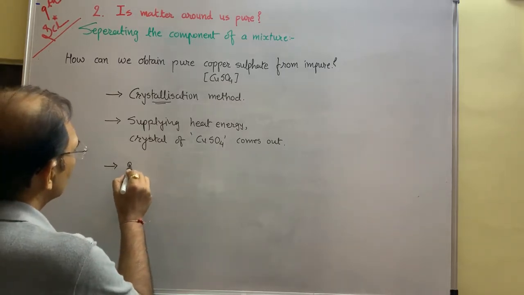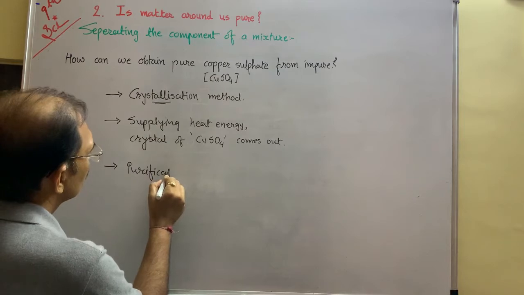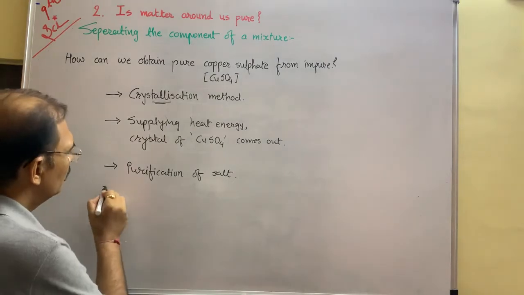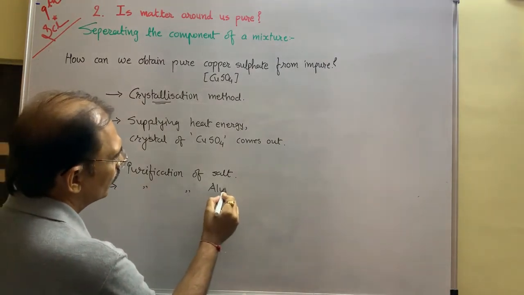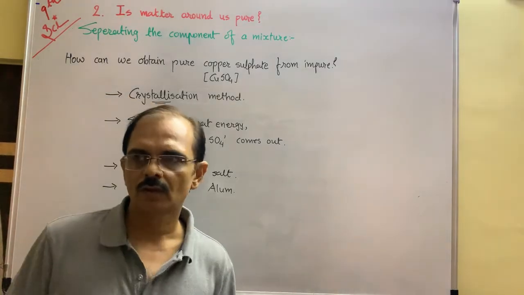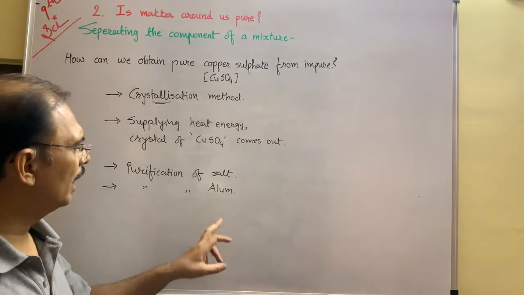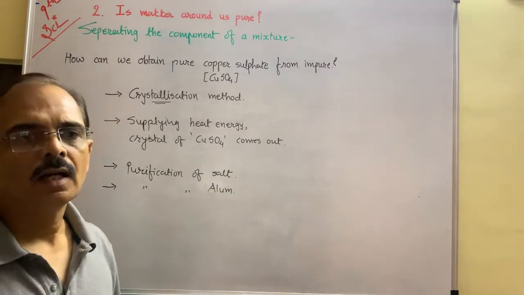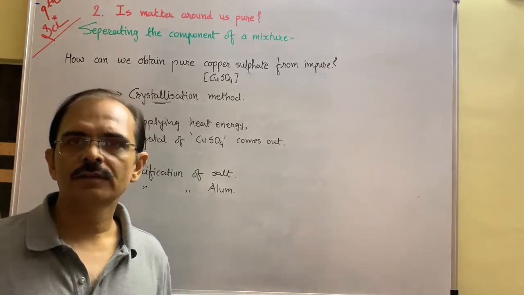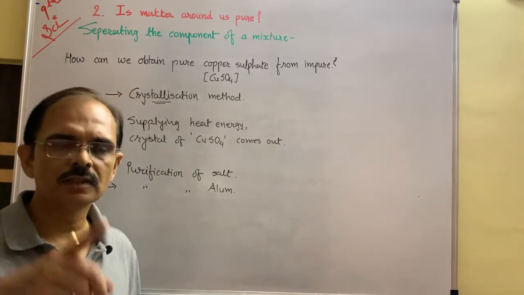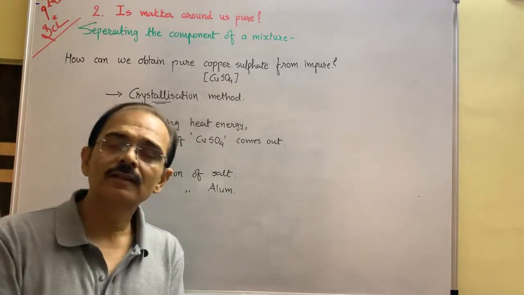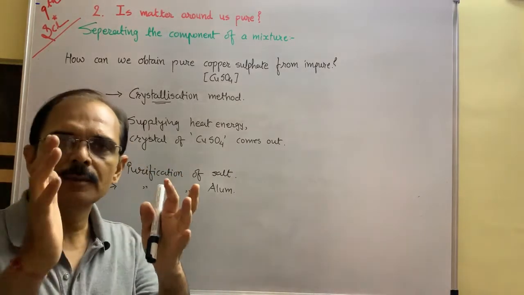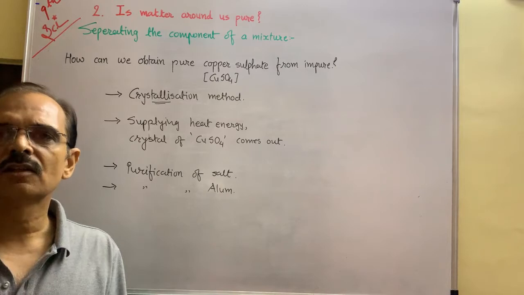It is used for the purification of salt. It is used for the purification of alum, phatkari. Alum is used to purify water, and we need pure salt. After that, iodine is added to it, so it is known as iodized salt, and iodine is necessary for your thyroid gland. Thyroid is necessary for metabolism, means digestion of carbohydrate, protein, lipid, etc. Otherwise, all these things are not digested.